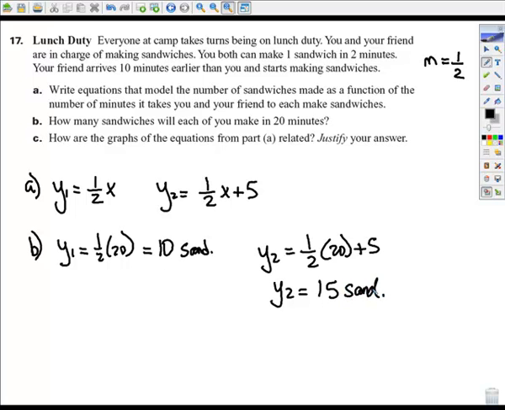How are the graphs related? Well, let's look at the slopes. They have exact same slopes, so that means that they are parallel. So parallel lines. And it says justify. The equations have the same slope.